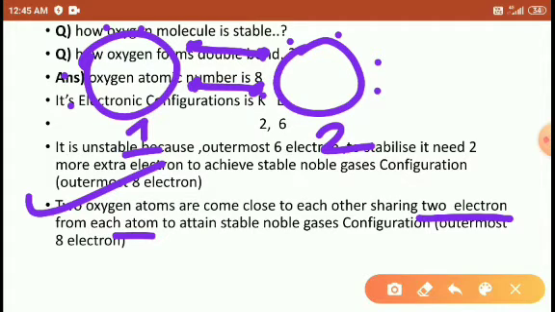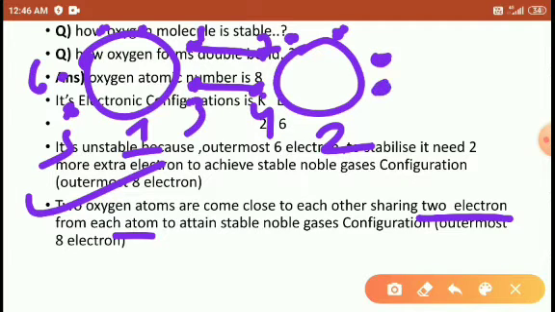Now when you count the electrons, the double bond electrons are held by both atoms, so they are counted on both sides. So 1, 2, 3, 4, 5, 6, 7, 8. Similarly 1, 2, 3, 4, 5, 6, 7, 8.